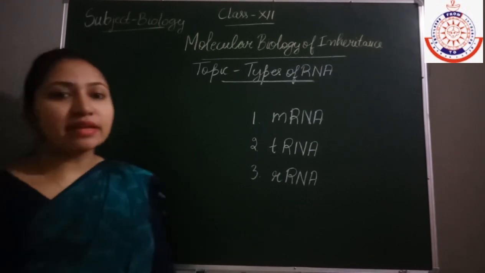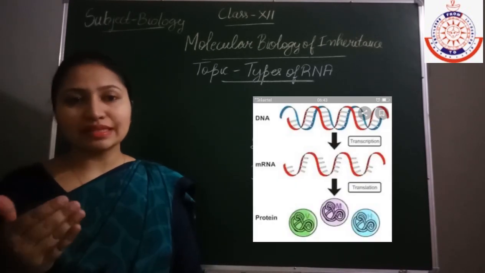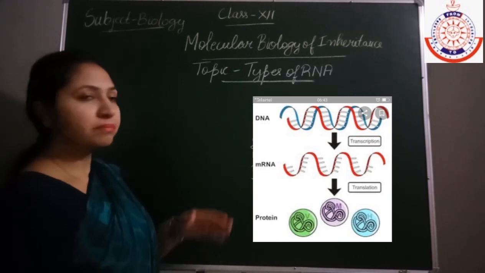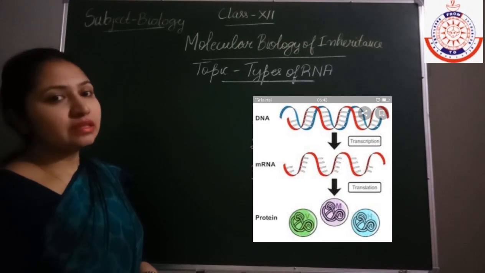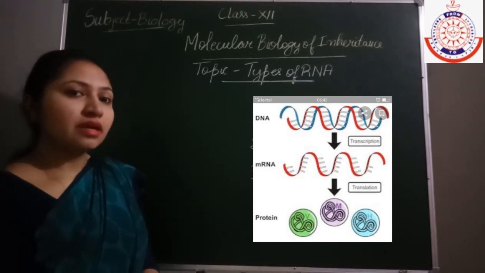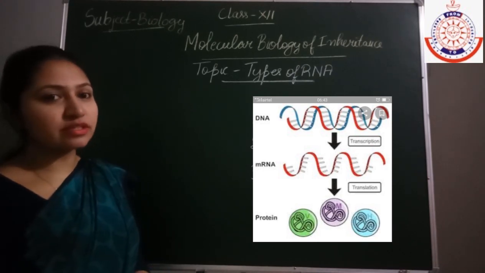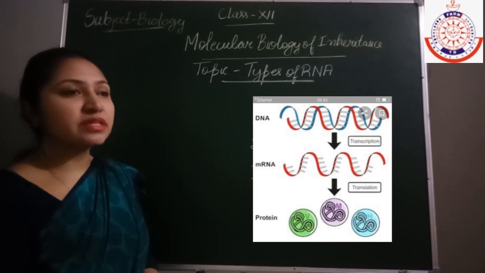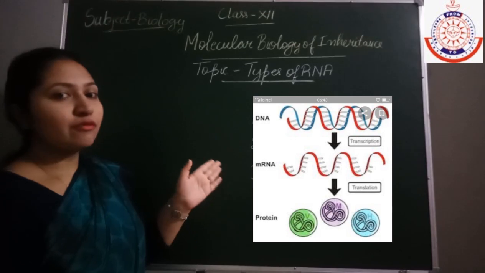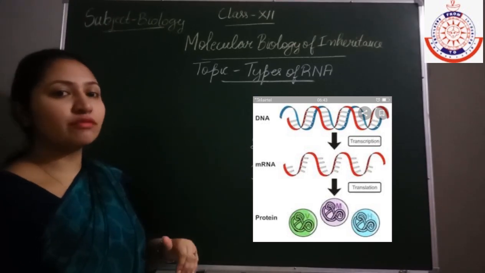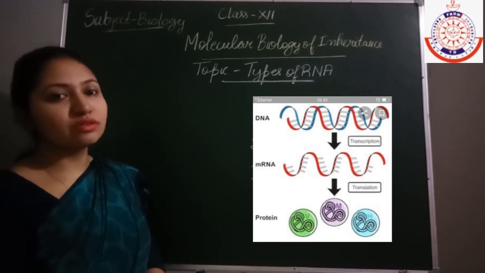Now, according to the central dogma, as I told you in the previous lecture, from the DNA the RNA forms by the process of transcription, and from the RNA the genetic information will come and code to form the proteins, by the process of translation. The genetic information is present in the DNA, and that genetic information will come in the RNA, and from the RNA the proteins are formed by the process of translation. So this is known as the central dogma.